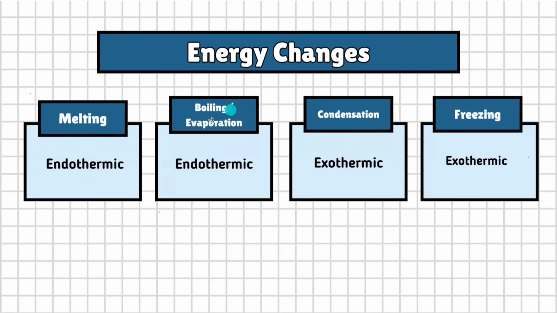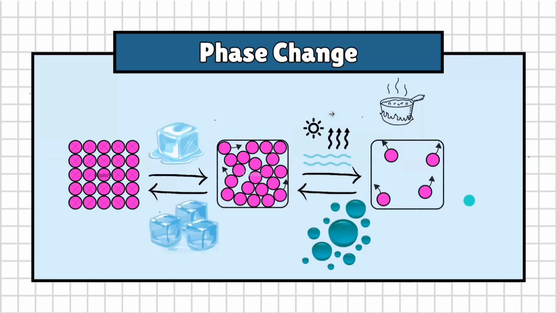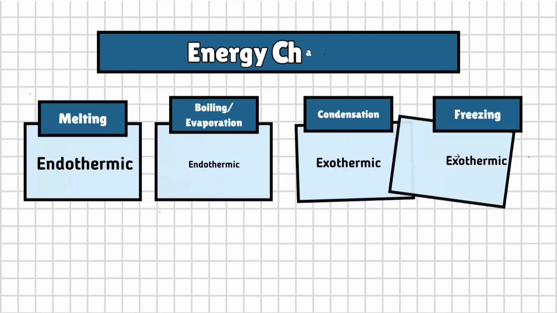Now, boiling and evaporation. You have seen in the previous slide that you have to provide heat to the particles of the liquid so that it can be converted into the gaseous state. Again, you have to provide the energy so that the intermolecular forces between the particles of the liquid break down and they convert into the gaseous state.